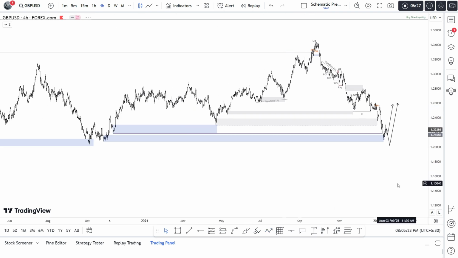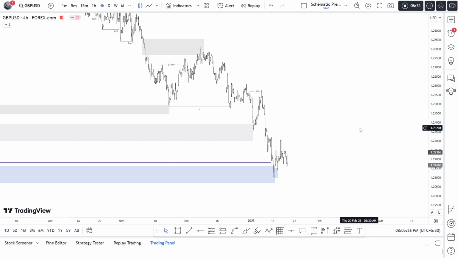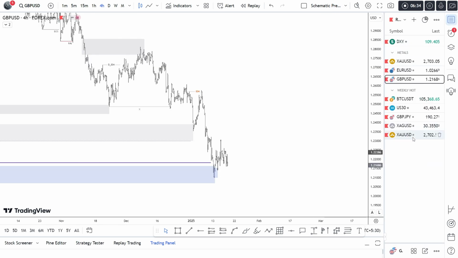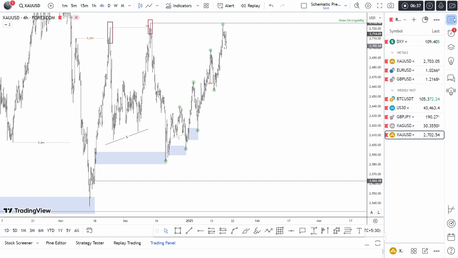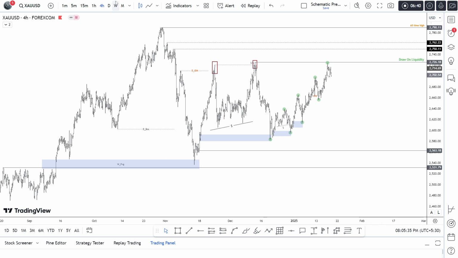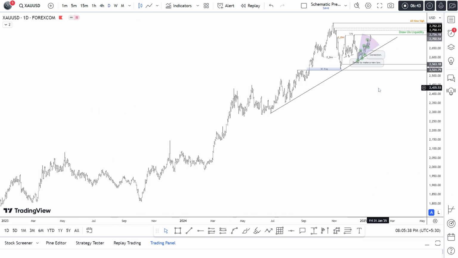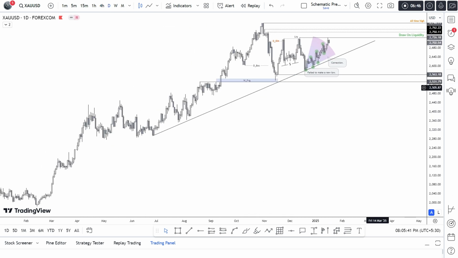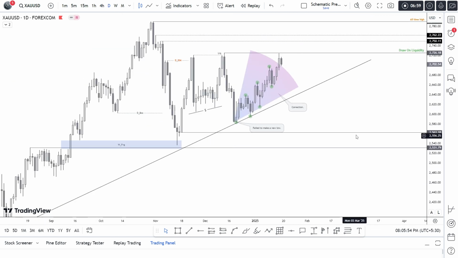That's all what I'm expecting on EU and GU. Similar exactly, because they are correlating pairs. Jumping onto the gold now, and on gold, after Trump comes in, we are expecting dollar to fall, gold to fall, and Bitcoin to rise very aggressively. That's what I'm expecting. But what is happening on dollar right now?